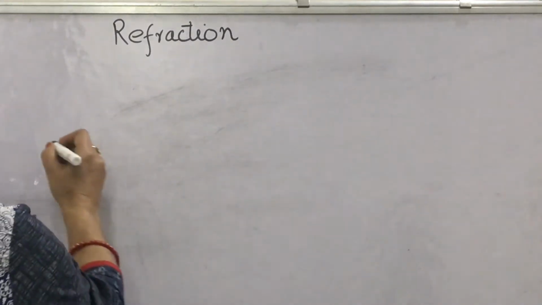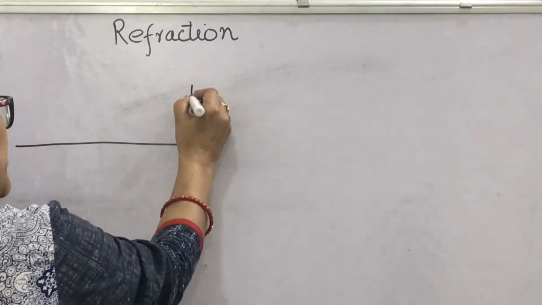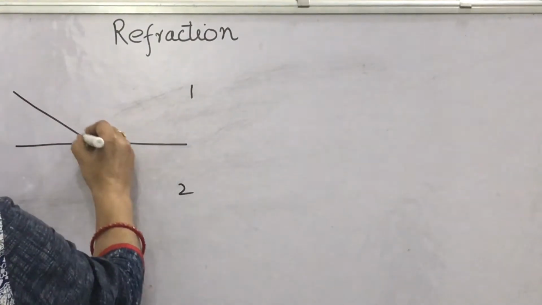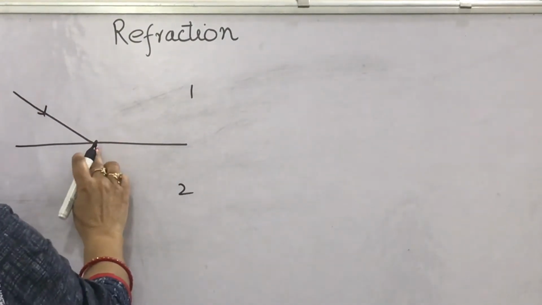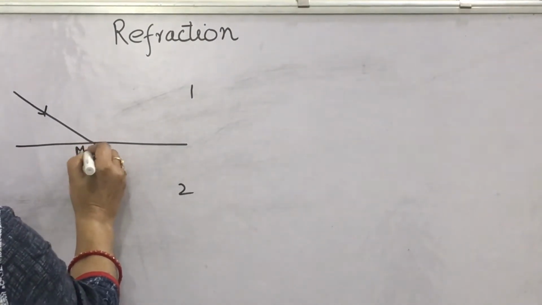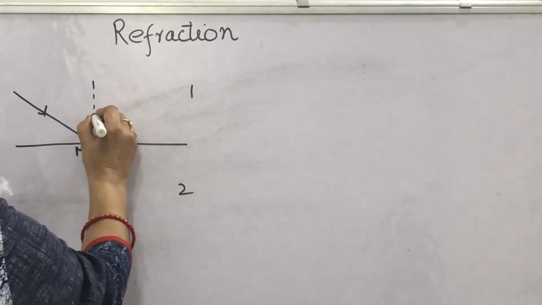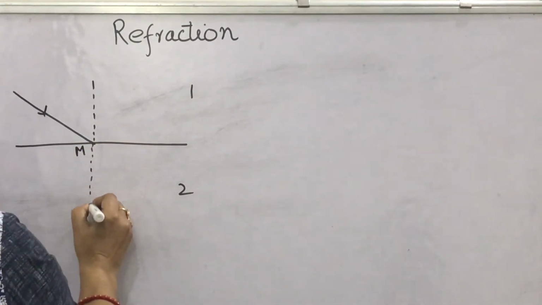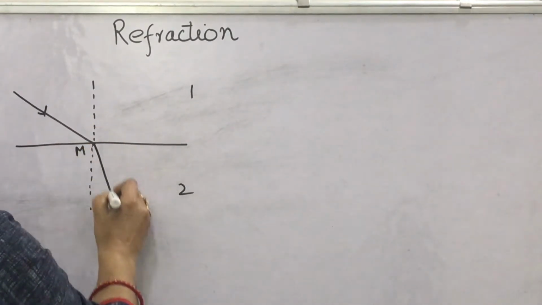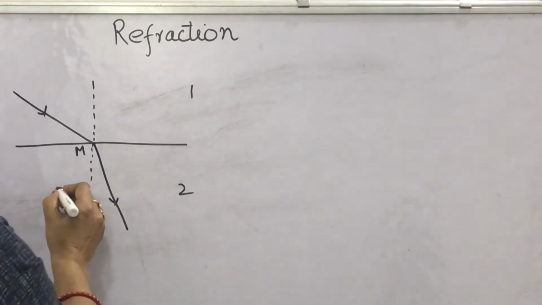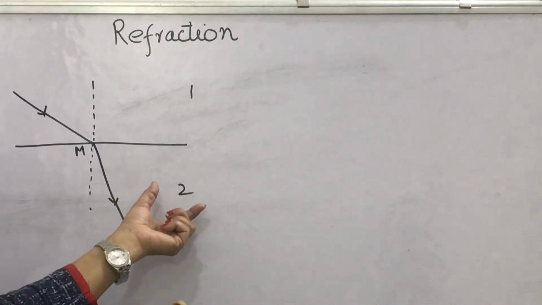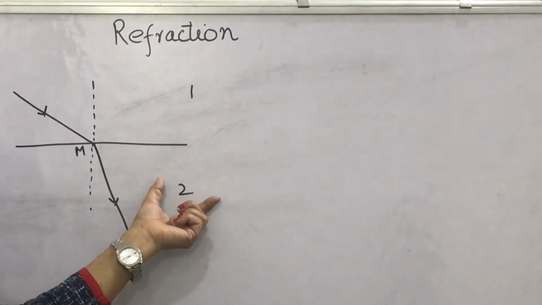Suppose this is the surface separating the two media, this is medium number 1 and this is medium 2, and a light ray is incident obliquely on this surface at point M, which is called the point of incidence. Then if you draw the normal at this point, it is observed that the light ray either moves towards the normal or moves away from the normal. It depends on which type of medium the second medium is.